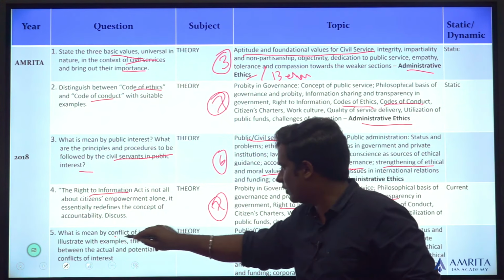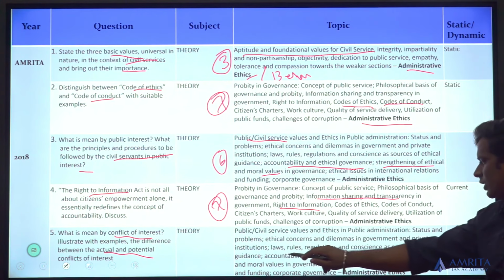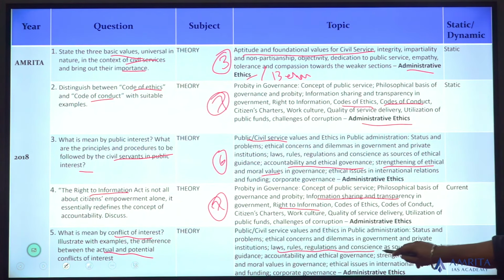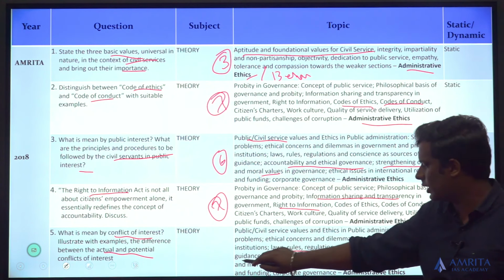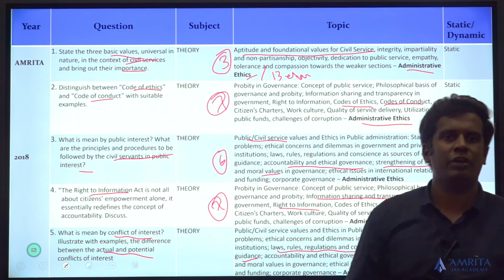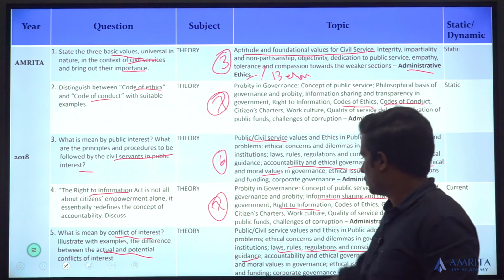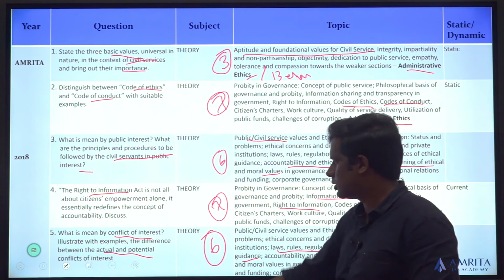What is meant by conflict of interest? Difference between actual and potential conflict of interest. So when there's a conflict, you need to look at laws, rules and regulations as sources of ethical guidance. When there's a conflict of interest, you need to identify what will guide you. That is another solution. So, topic number 6.